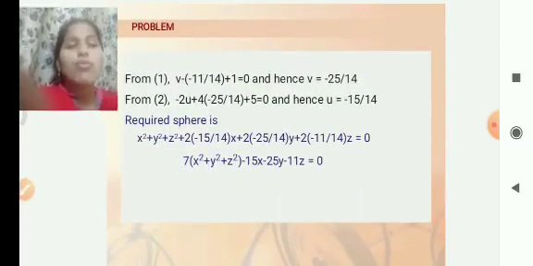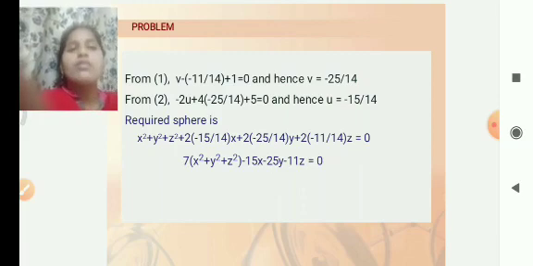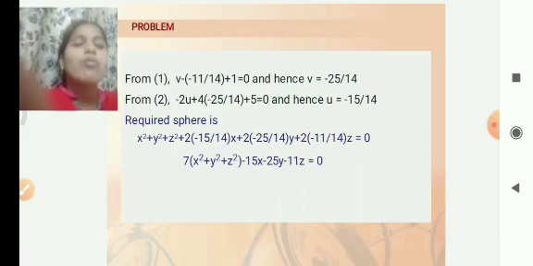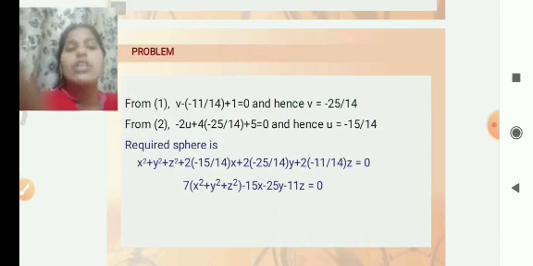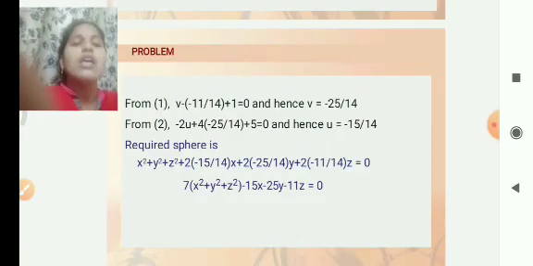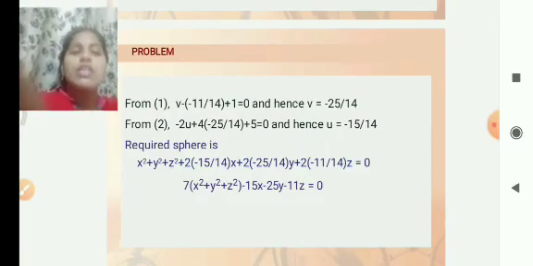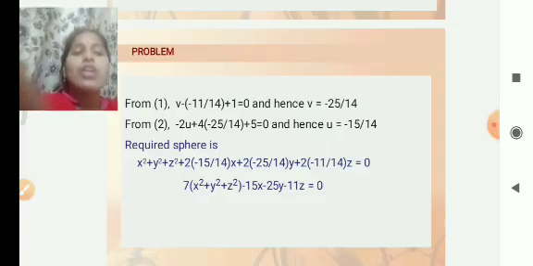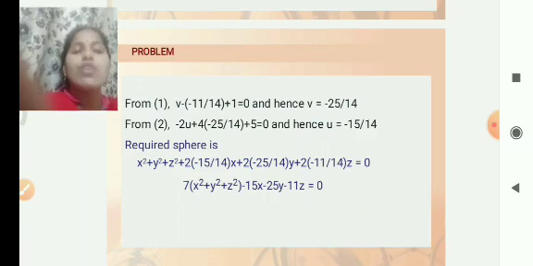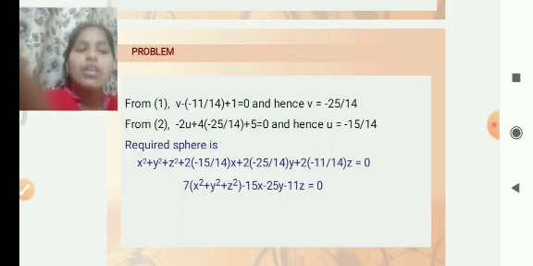When the 4 points are non-coplanar, the required equation of the sphere is x square plus y square plus z square plus 2 into minus 15 by 14 into x plus 2 into minus 25 by 14 into y plus 2 into minus 11 by 14 into z.